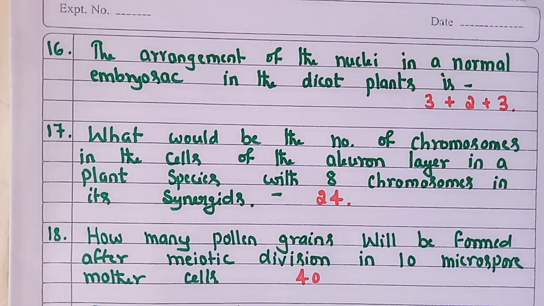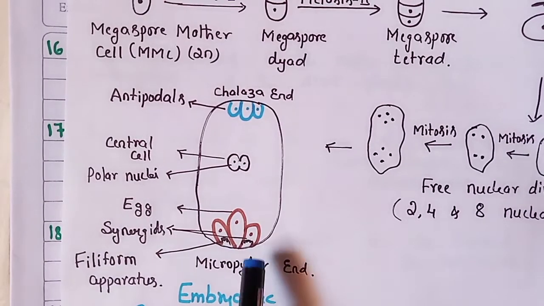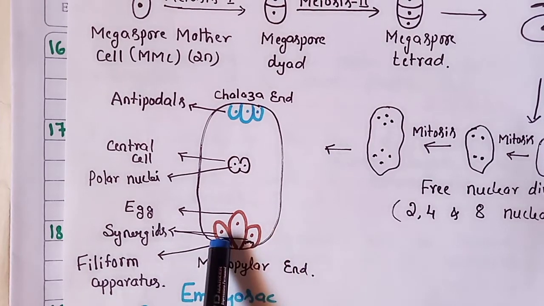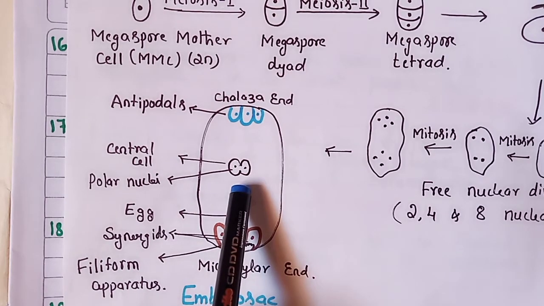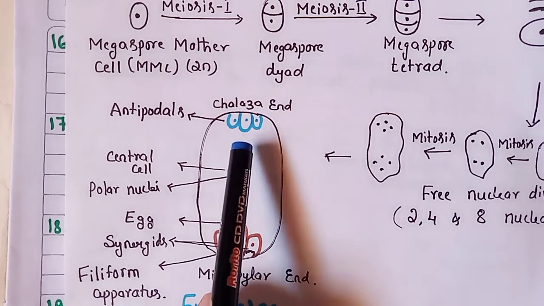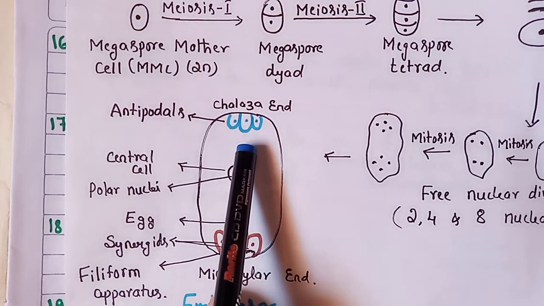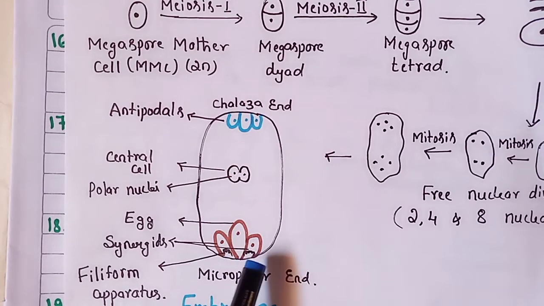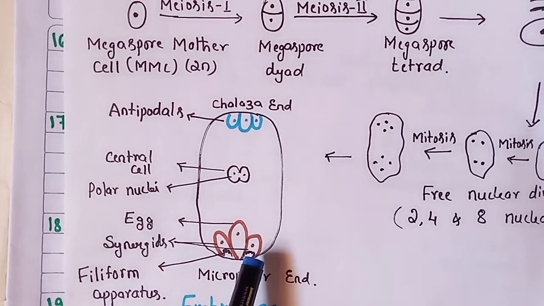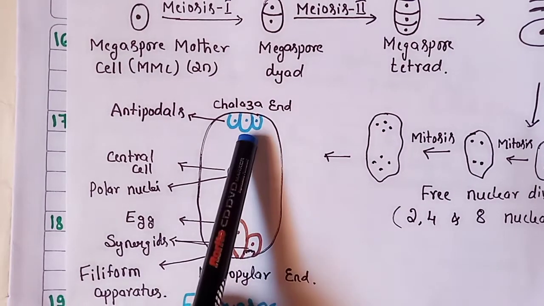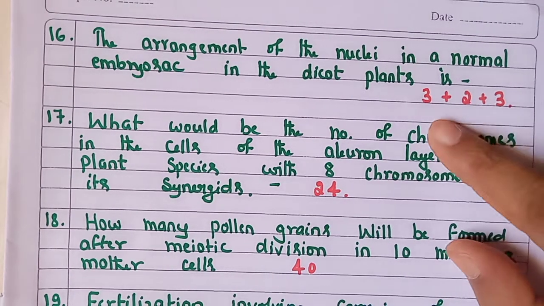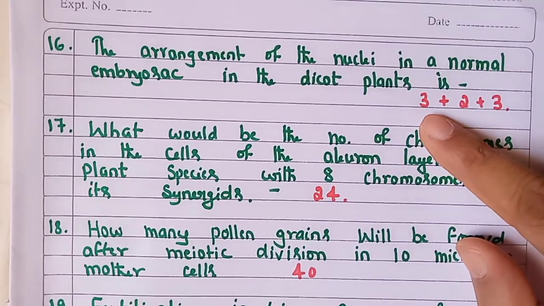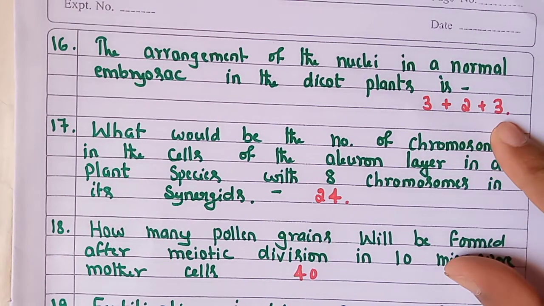Now our next question is the arrangement of nuclei in the normal embryo sac. As you can see in the normal embryo sac, at the micropylar end 3 haploid cells are there, egg and 2 synergids, then followed by a central cell having 2 polar nuclei, and at the chalazal end you can find 3 antipodals. These are also haploid nuclei. So the number of nuclei in a mature embryo sac is 3 plus 2 plus 3. So the arrangement of nuclei in the normal embryo sac in a dicot plant is 3 plus 2 plus 3. 3 is the egg apparatus, 2 polar nuclei and 3 antipodals.